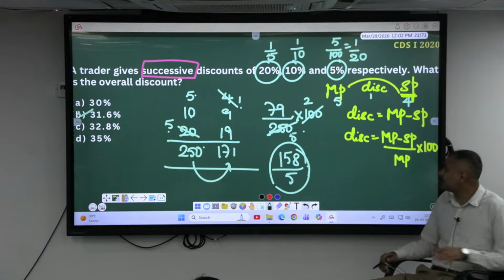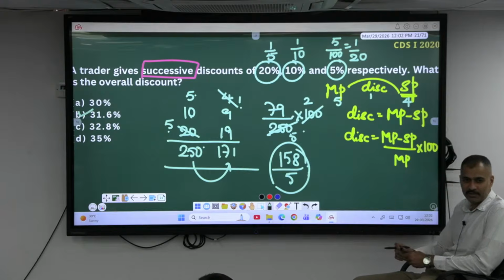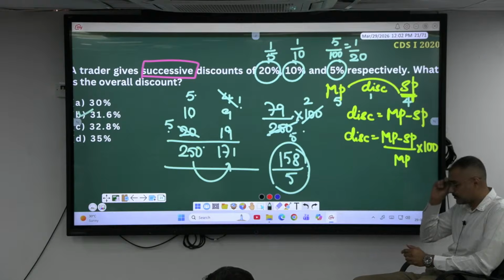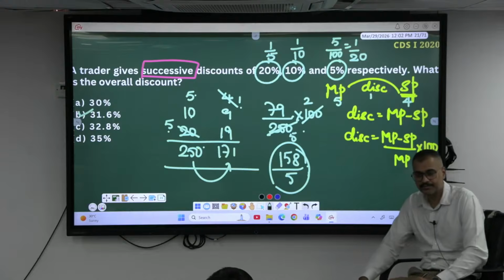Or else you can assume 100. 100 with the 20 becomes 80. 80 again becomes 72. On 72, what is 5% of 72? That is 3.6. Okay, if you reduce it, that also is fine. Finished? Okay.